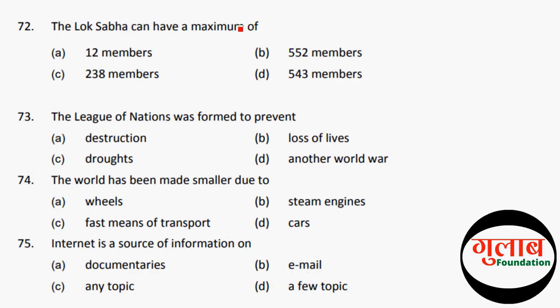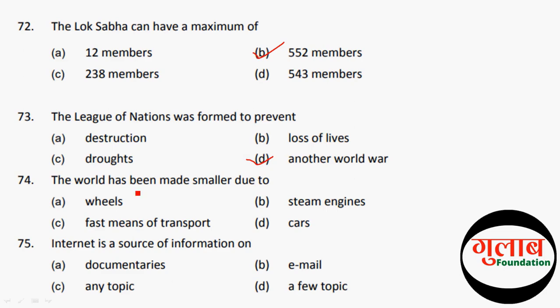So let's move to the next question. The League of Nations was formed to prevent. The correct option of this question is D, another World War. So let's move to the next question. The world has been made smaller due to. The correct option of this question is fast means of transport. So let's move to the next question.